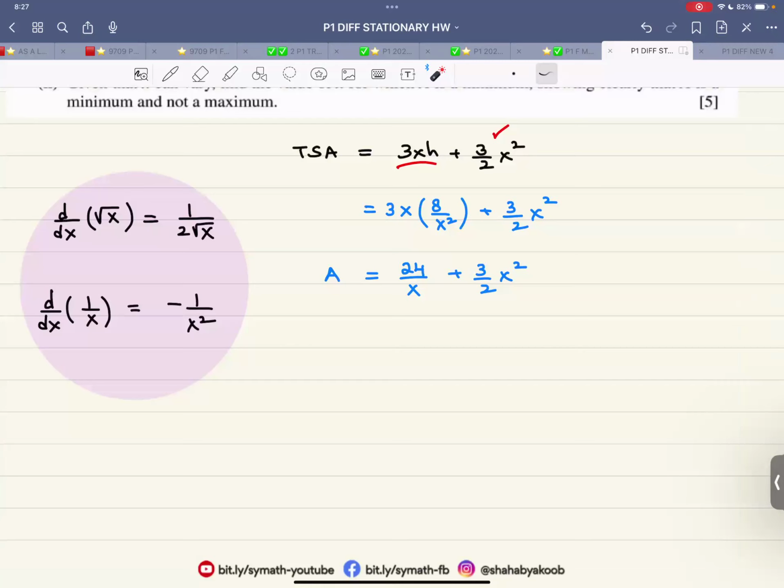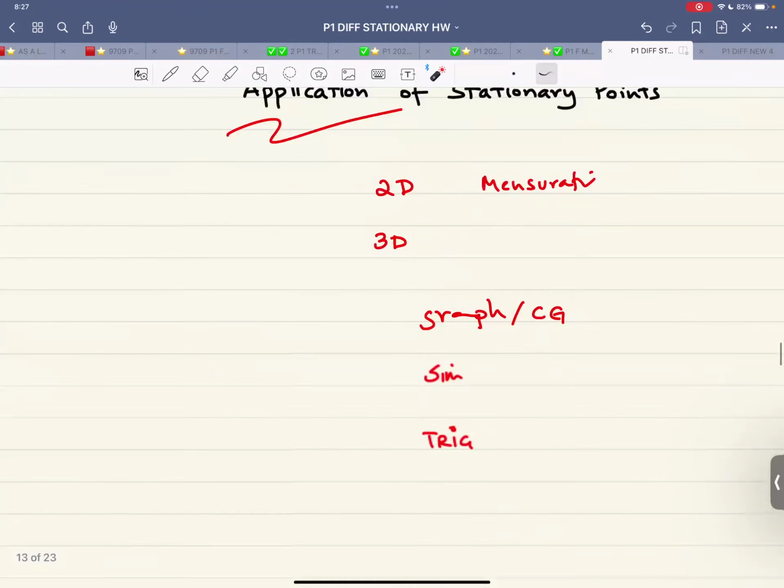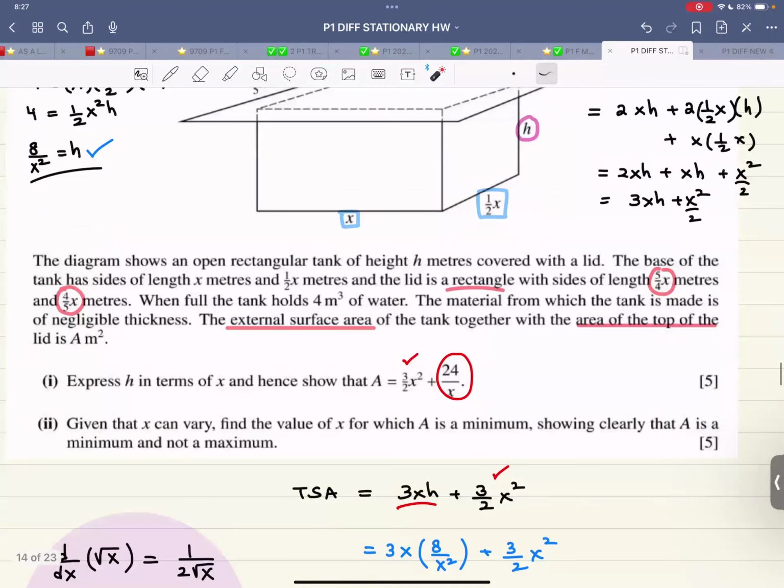Now, 2 things that come a lot in differentiation: the derivative of root x is 1 over 2 root x, and the derivative of 1 over x is minus 1 over x squared. Okay, so I have not done the next part for some reason. Let me just continue with the next part.